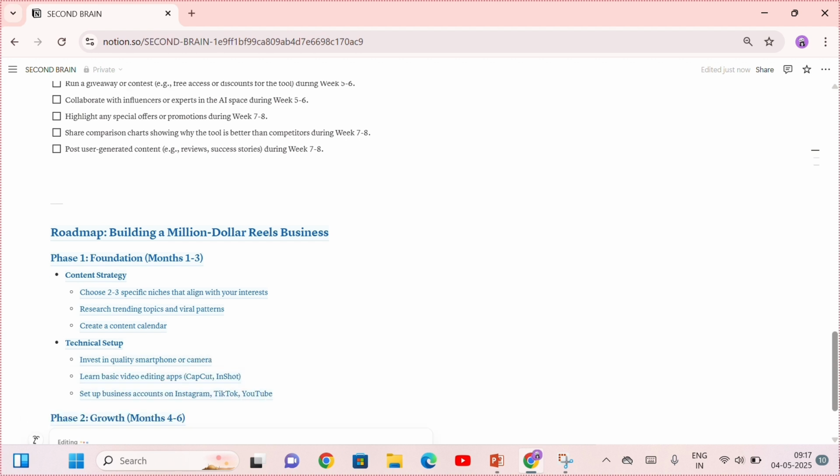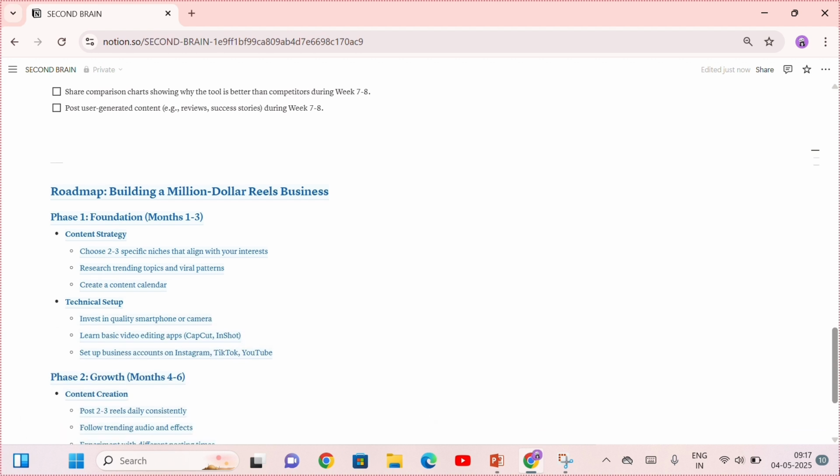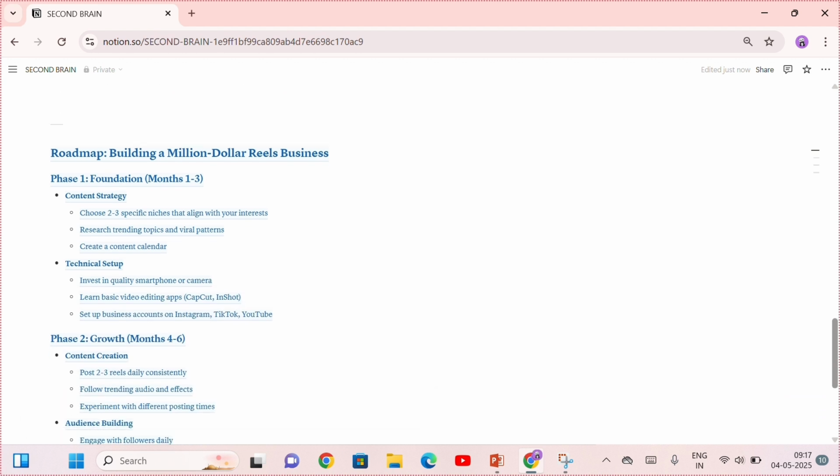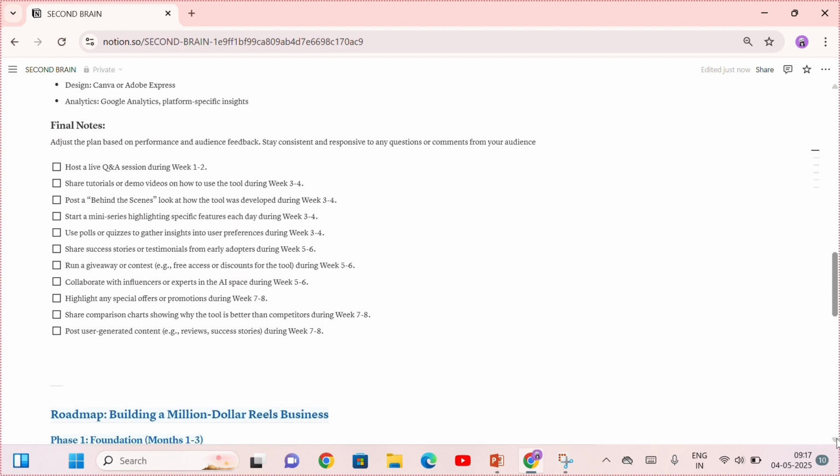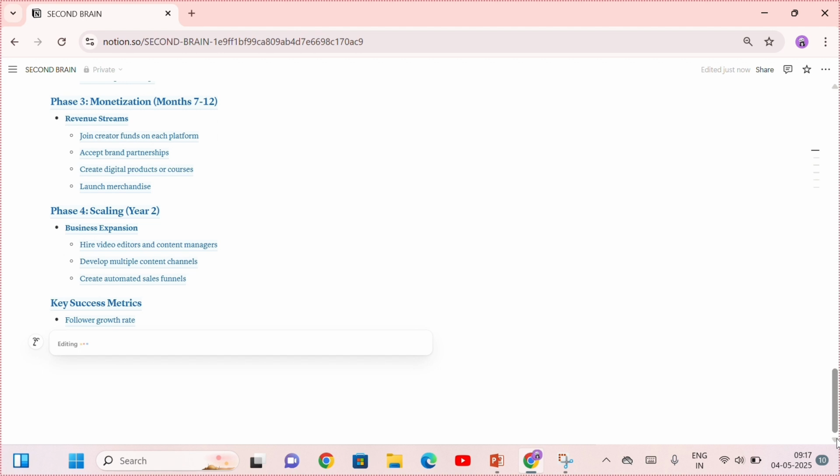So here it will create a complete roadmap for building $1 million from a reels business. So first of all, phase 1 foundation, phase 2 growth, and in phase 3 it will create our monetization, scaling, and we will create some kind of millions of dollars.